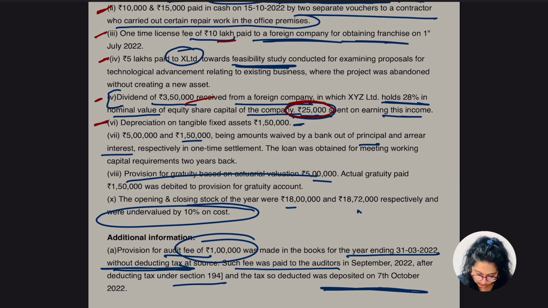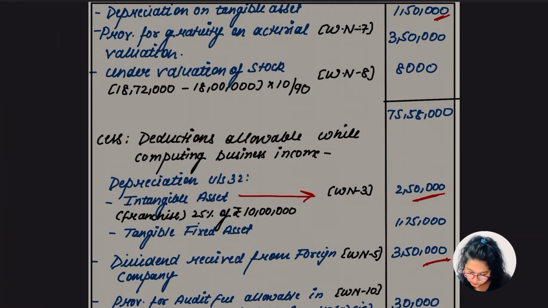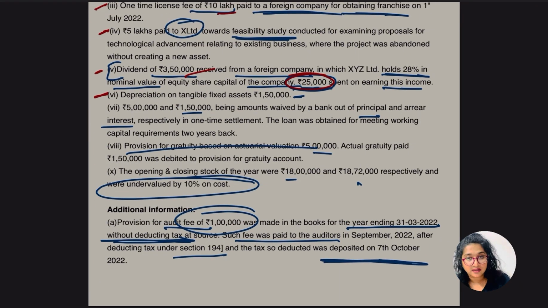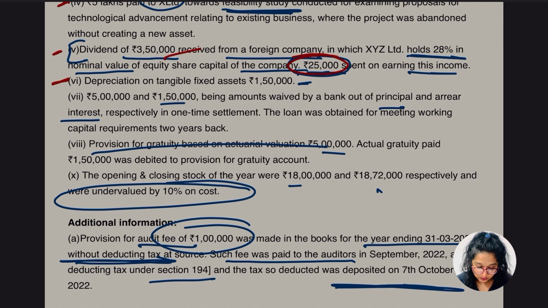This depreciation is going to be an add back. As this is a similar question with similar points, I don't think there would be much confusion in this part. That's why I'm not going in depth now, as I have already discussed the adjustments. Okay, so let's go for the other point.